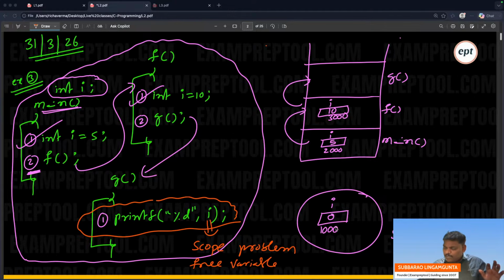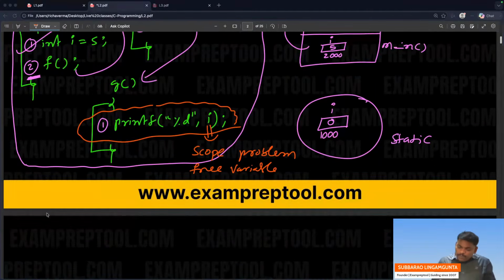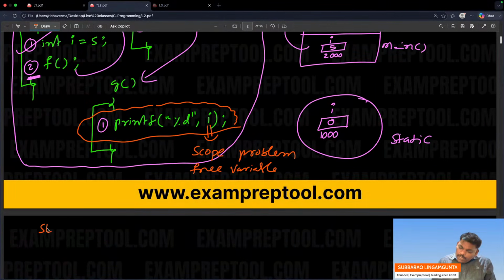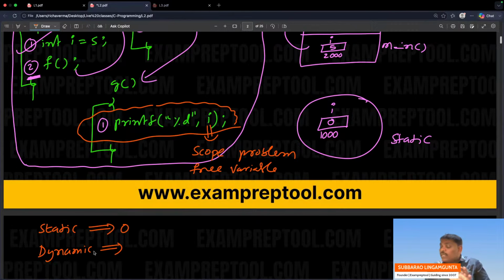So the answer for this problem, let me write now. Static scoping, what is the meaning? If you solve it at compile time itself, if the compiler solves this problem, static scoping, the answer is 0. Dynamic scoping means the owner of the programming language said that in my language, if a scope problem comes, compiler, you don't solve it. The processor will solve it.